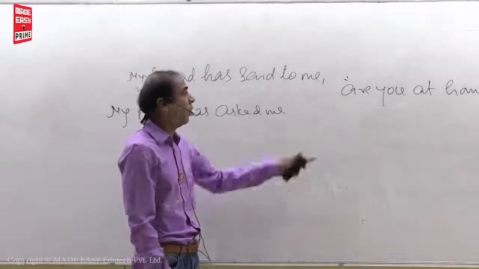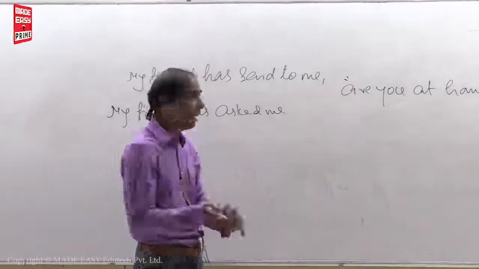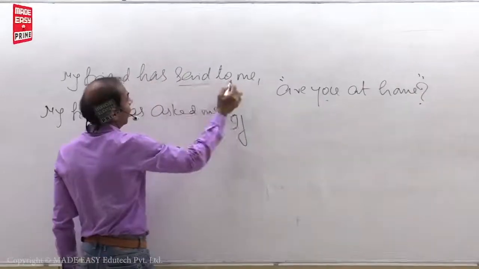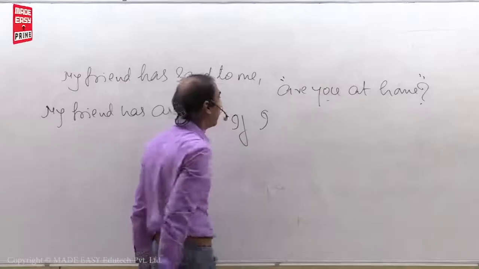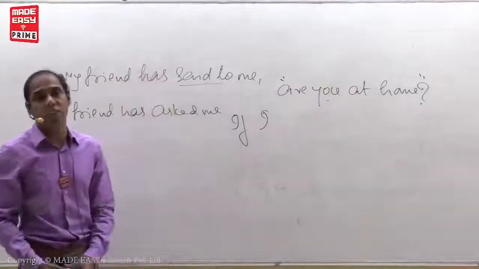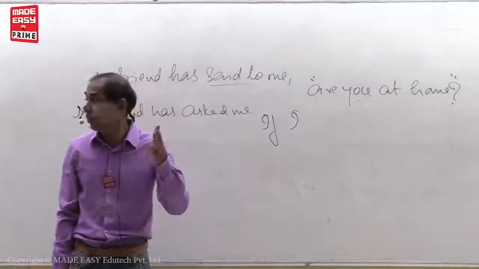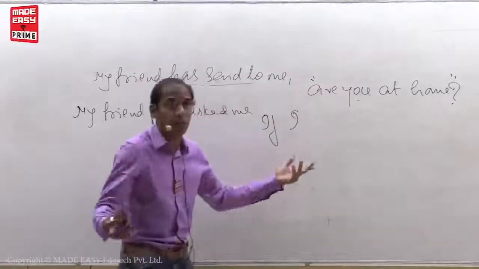So what is the second rule? When the direct speech begins with the special verb, if or whether comes as a link word. If. Next, you changes as reporting verb object me. Again, me changes as I. If I. Are you at home? What is the tense actually? Simple present tense. What is the rule actually? Simple present tense should be turned into simple past. But here we cannot change. Why?